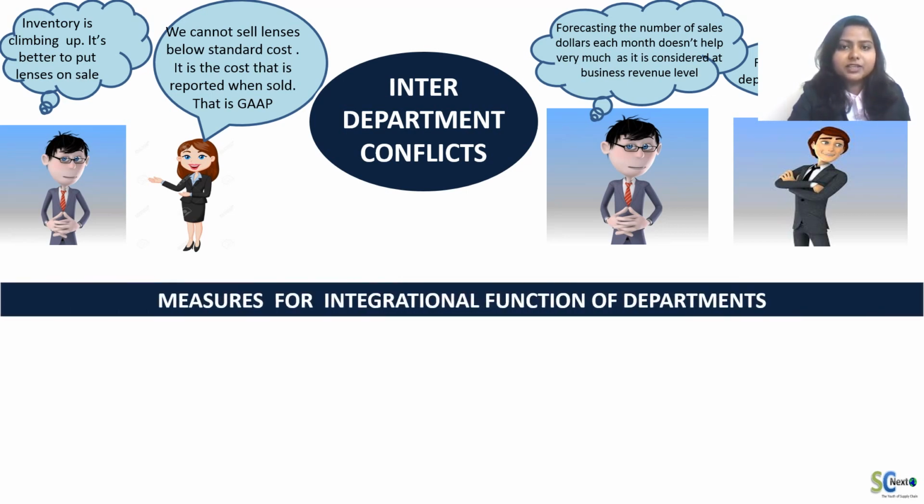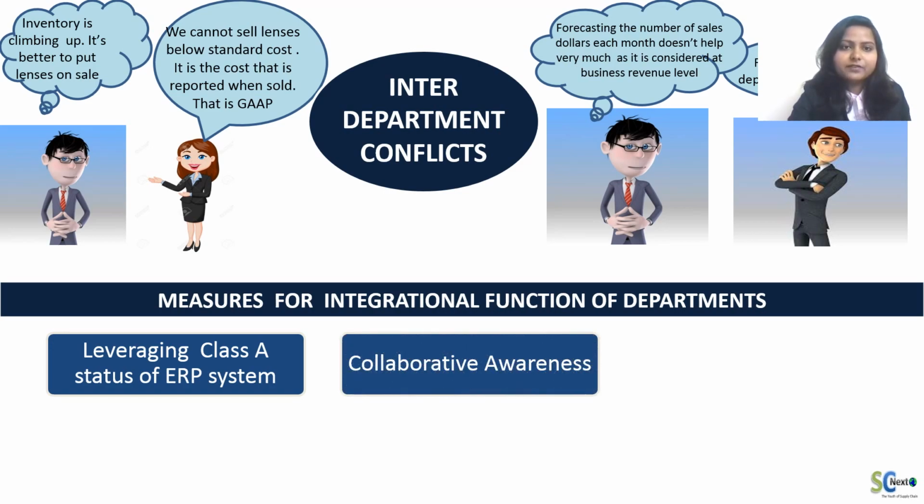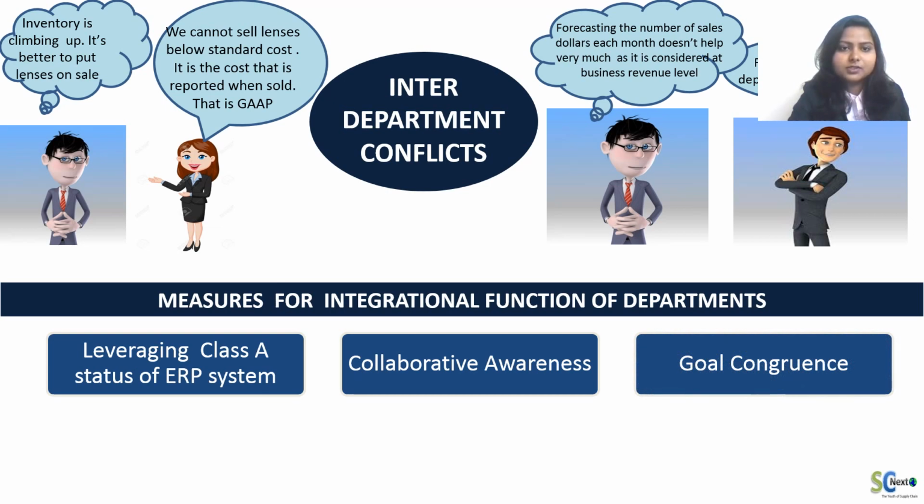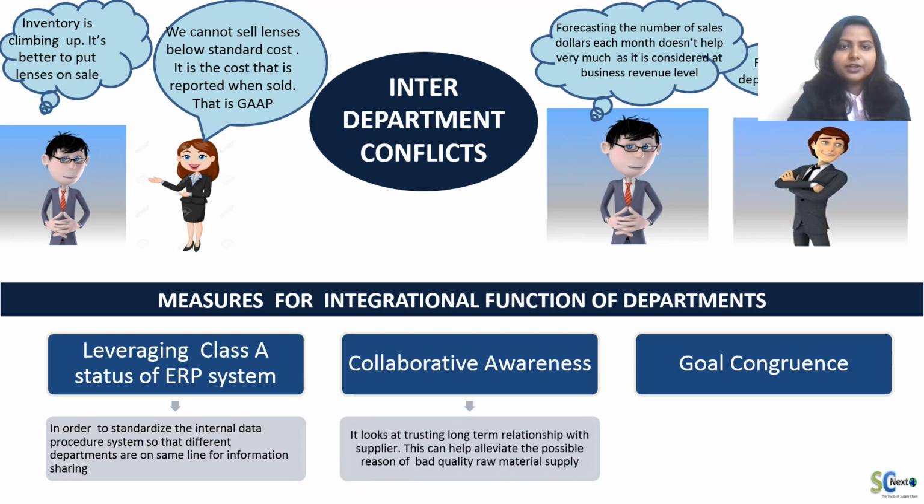So there are some measures to sort out these interdepartmental issues. First is leveraging Class A status of ERP system. Other is collaborative awareness, and next is goal congruence. It is claimed that the ERP system of the organization is accredited with Class A status. So the same can be used to integrate different departments of the organization. It can help to standardize the internal data procedure system so that different departments are on the same line for information sharing.